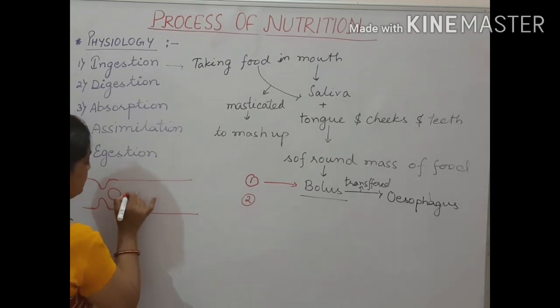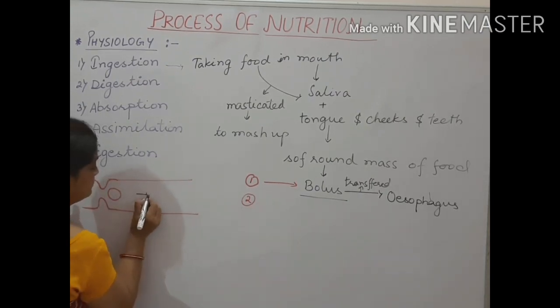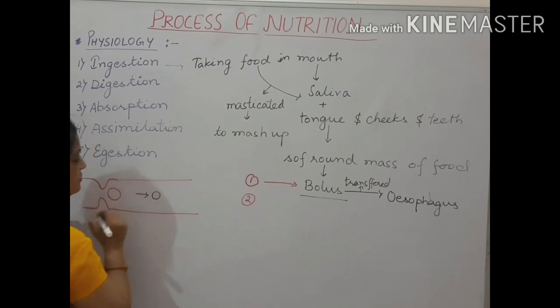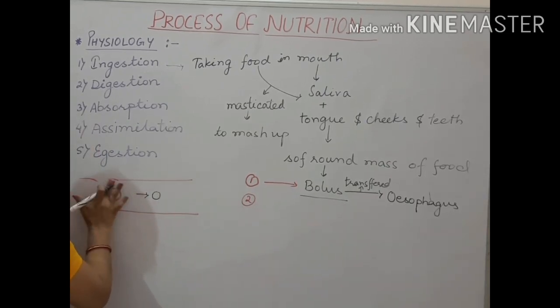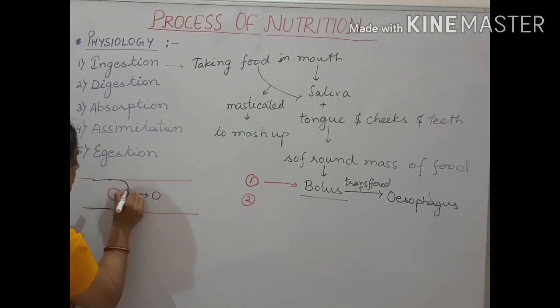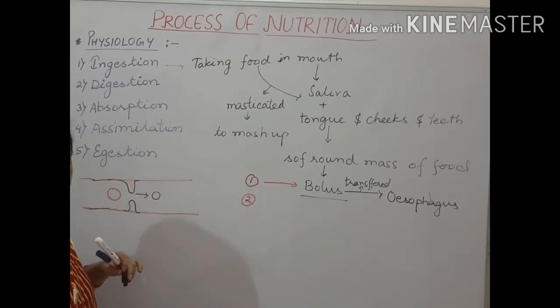Then again, a little later, when this food is being passed here, again what will happen? Now this portion will get relaxed and this portion will contract, and the food from here will be shifted here.